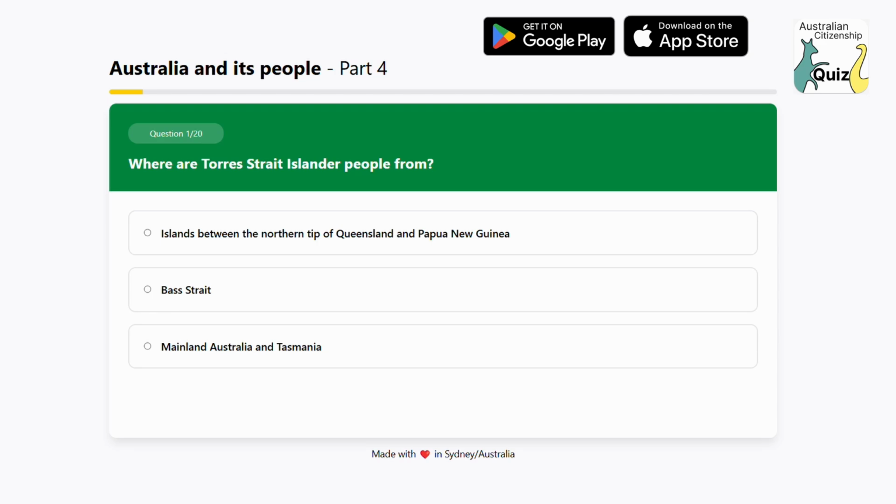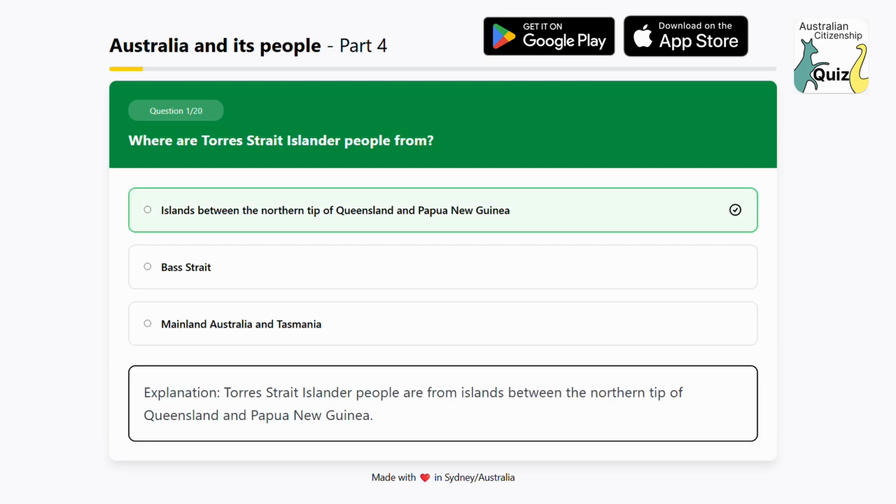Where are Torres Strait Islander people from? Option 1. Islands between the northern tip of Queensland and Papua New Guinea. Option 2. Bass Strait. Option 3. Mainland Australia and Tasmania. The answer is islands between the northern tip of Queensland and Papua New Guinea. Explanation: Torres Strait Islander people are from islands between the northern tip of Queensland and Papua New Guinea.